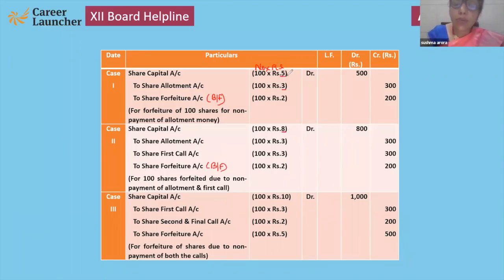Here that is up to 5 only because allotment arrear, mid forfeiture. Now because it is 10, first call, second call, then the balancing figure is forfeiture. This is the balancing figure. And read the question carefully because here they are asking you about the entry of forfeiture only. No need to pass all the general entries.